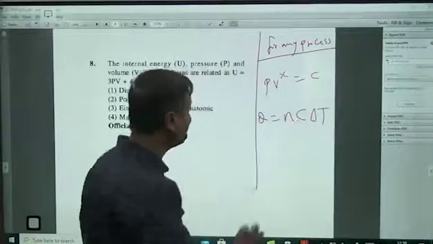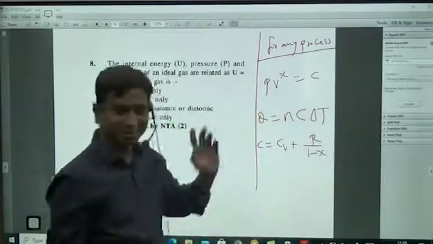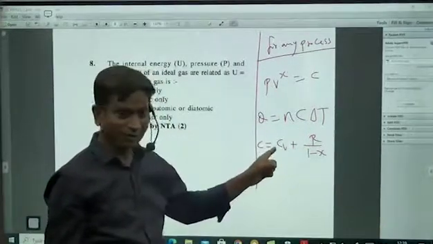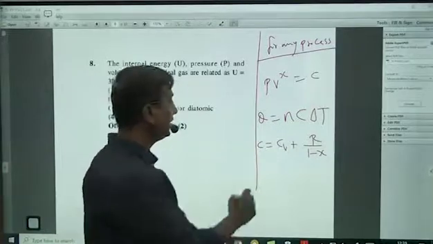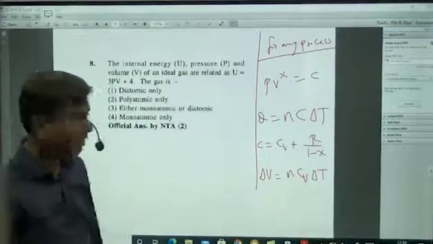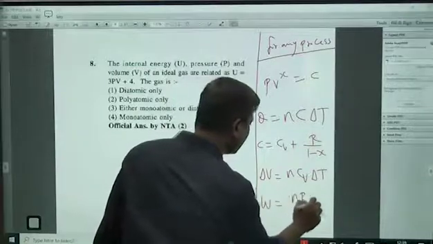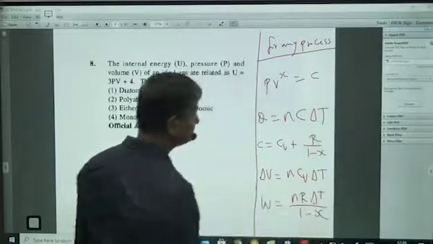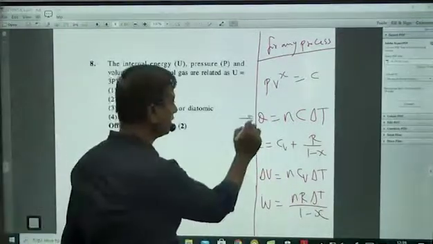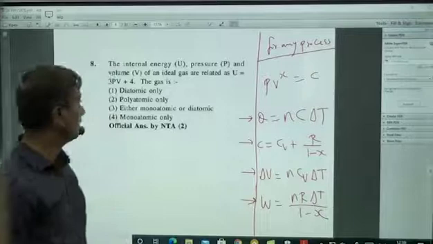That is C, where C is equal to CV plus R by 1 minus x. x depends on the process; if you can convert that process like this, you can use this formula. CV value is fixed for oxygen gas, plus this, then you will get the C value. And change in internal energy is always equal to nCV delta T for any process. And work done is always equal to nR delta T by 1 minus x. That's all. These are the 4 important formulas in thermodynamics. Most of your questions will revolve around these. Of course, may not be exactly this, but most of your questions will be on this.